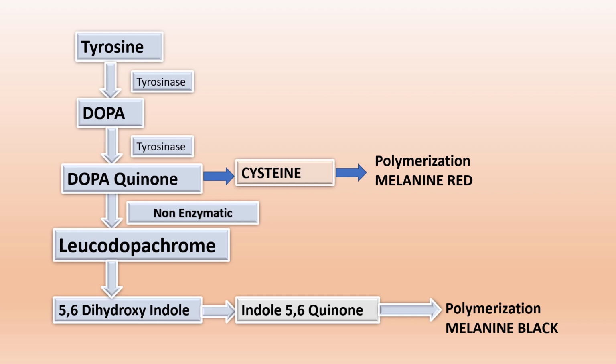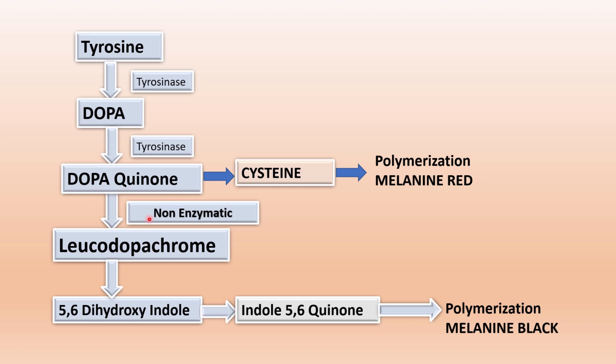So here we are going to discuss tyrosine metabolism in detail, how this tyrosine is responsible for giving melanin. So tyrosine, by the action of enzyme tyrosinase, gives rise to dopa, and by the action of enzyme tyrosinase it gives dopaquinone. This dopaquinone along with cysteine undergoes polymerization, and here ultimately it gives a red melanin pigment.